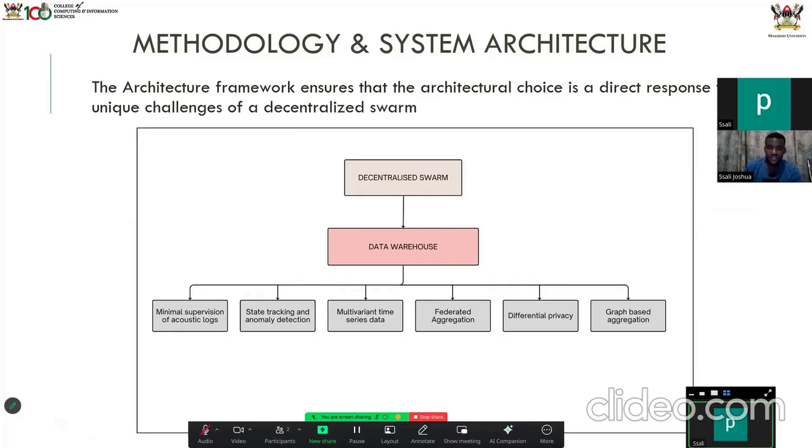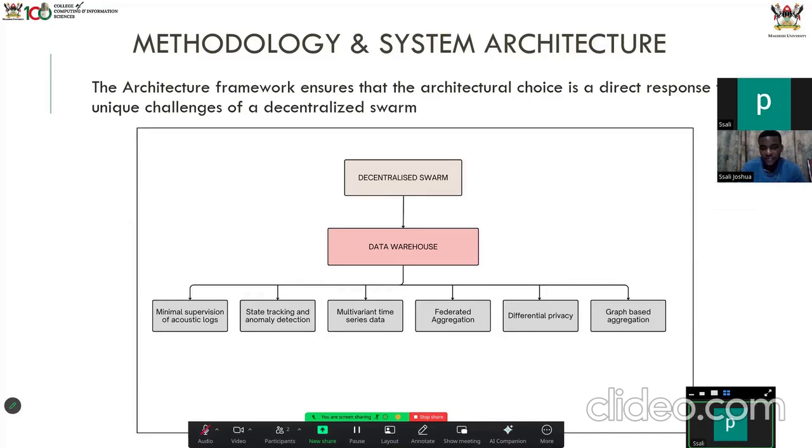And state tracking and anomaly detection, that is done using the features that have been collected from each agent, and then multivariate time series data. The data is in form of time series because we want to know what's happening and when it happened. The when is very important. So the time series component is what we have to work with here.